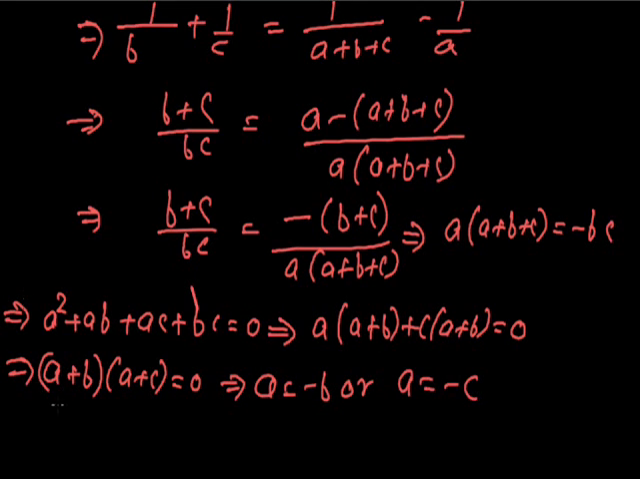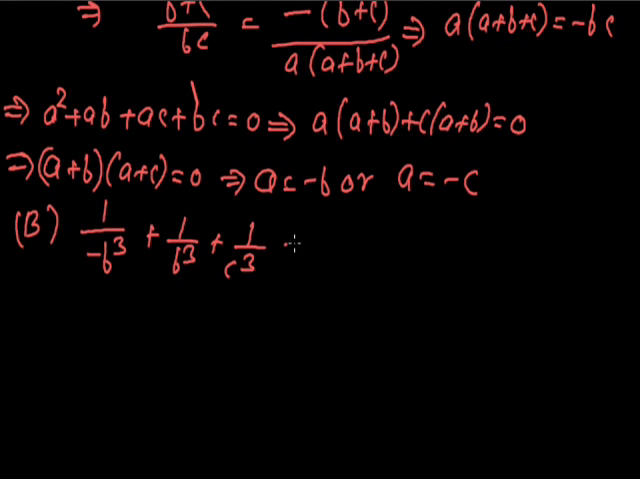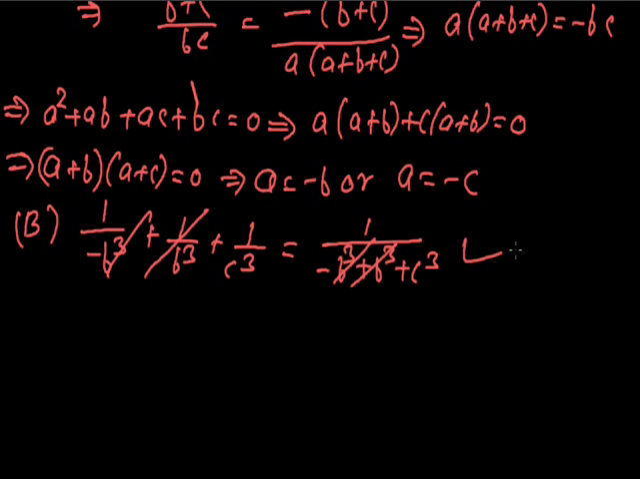By substituting both the conditions in the given options, for the second option we have 1 upon a cube. First of all, let us have case 1, that is a is equal to minus b. Then we have 1 upon minus b cube plus 1 upon b cube plus 1 upon c cube is equal to 1 upon minus b cube plus b cube plus c cube. This would be satisfied. 1 upon c cube is equal to 1 upon c cube, so this is true.